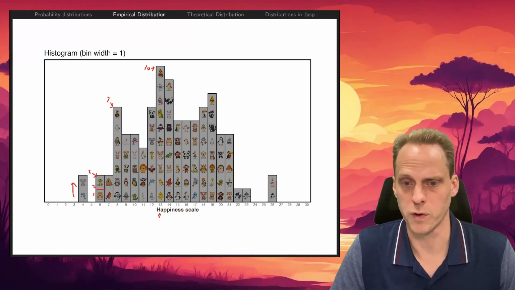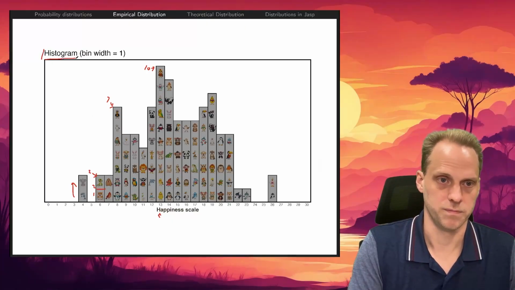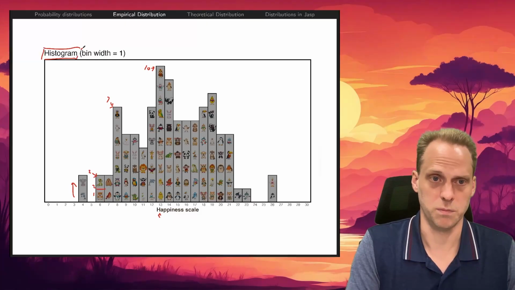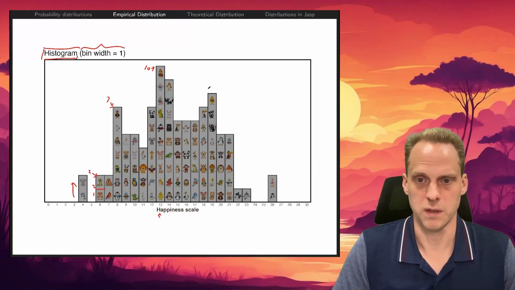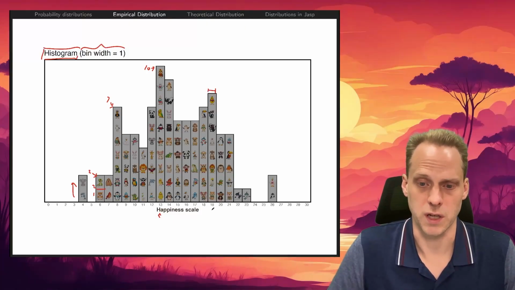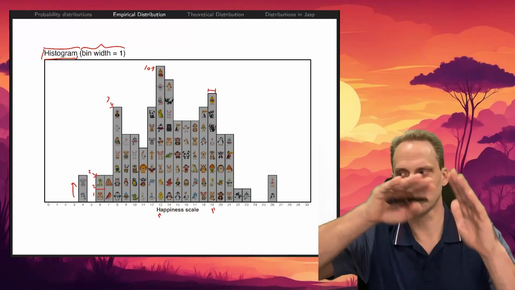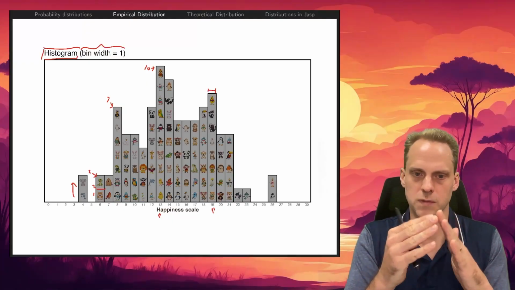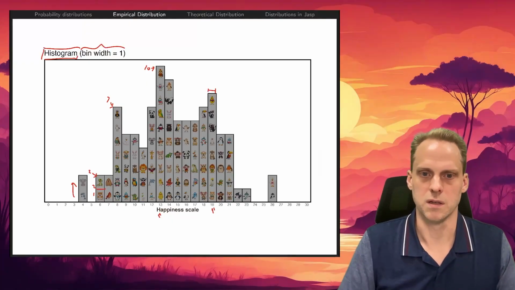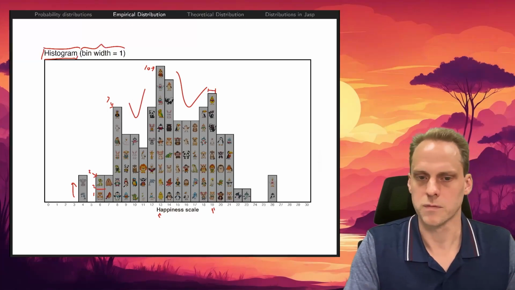Normally we would not draw the pictures here, but we now include them just to show it. This is what we call an empirical distribution or a histogram. In this case, I use a bin width of 1. The bin is the size of the bar, and 1 means only one value goes in. Now this usually creates a bit of a ragged distribution. It's very peaky. There's some sort of gap here, just because of random chance.